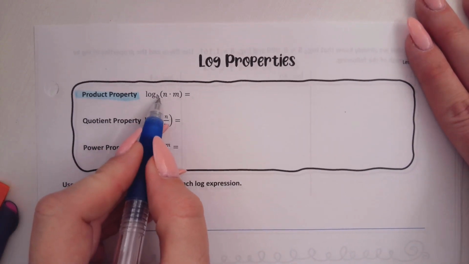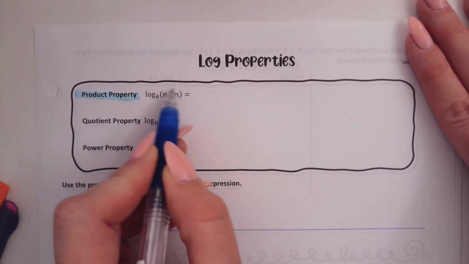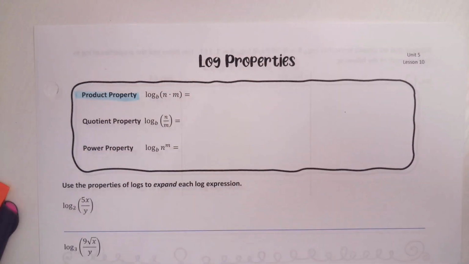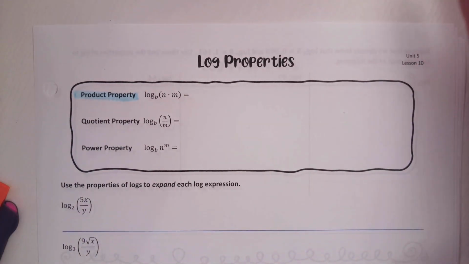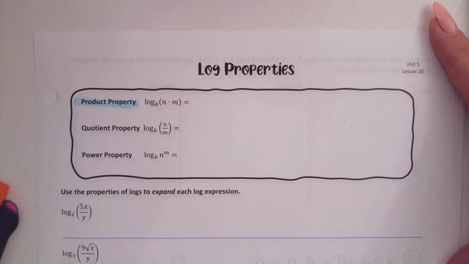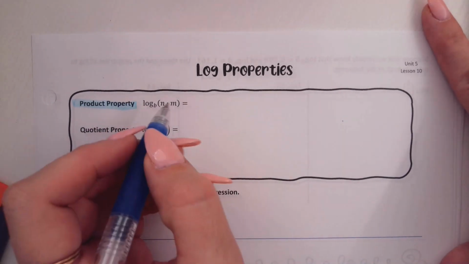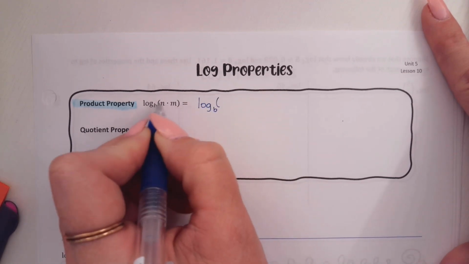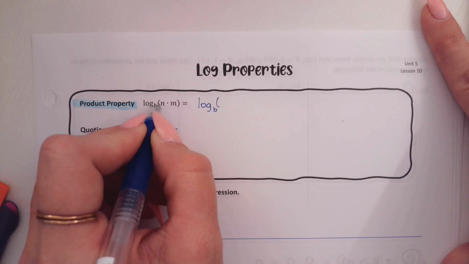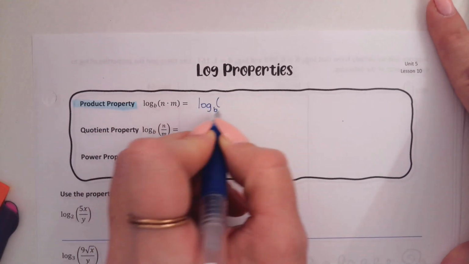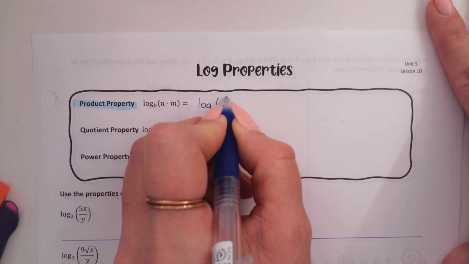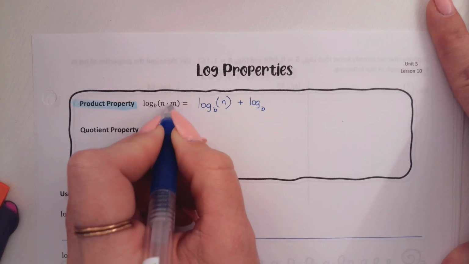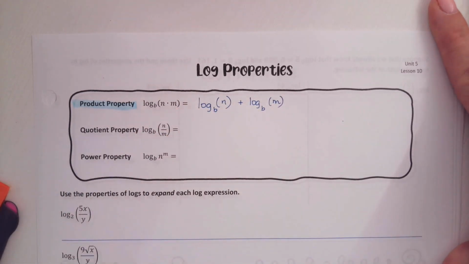So when you have a log of any base and there's some sort of product in the argument, n times m, whenever you expand it to take it apart, it's going to turn into 2 separate logs that are being added together. One of those logs is going to be log base b of the first factor in the product. And then that's going to be added to log base b of the second factor in the argument.